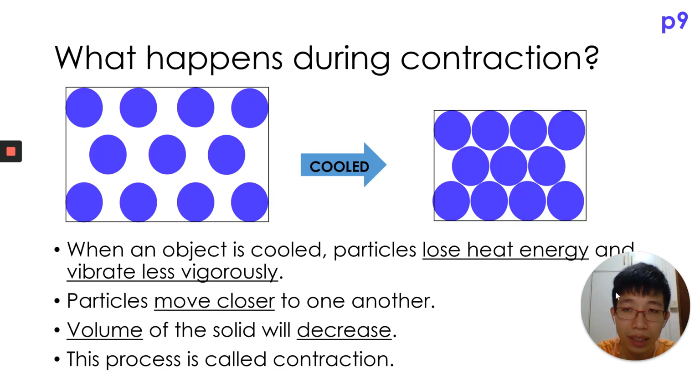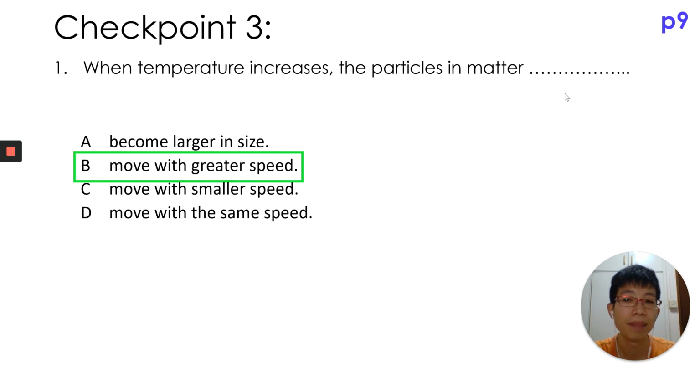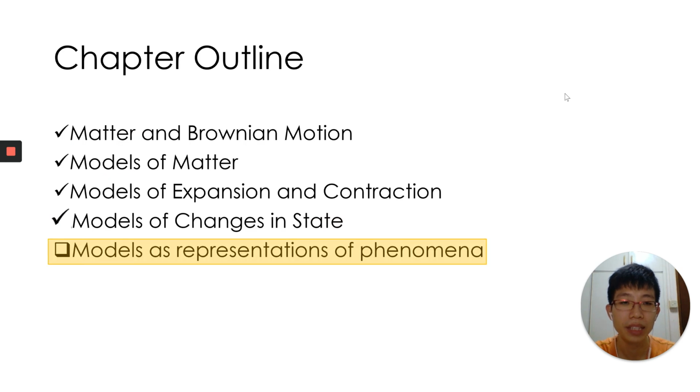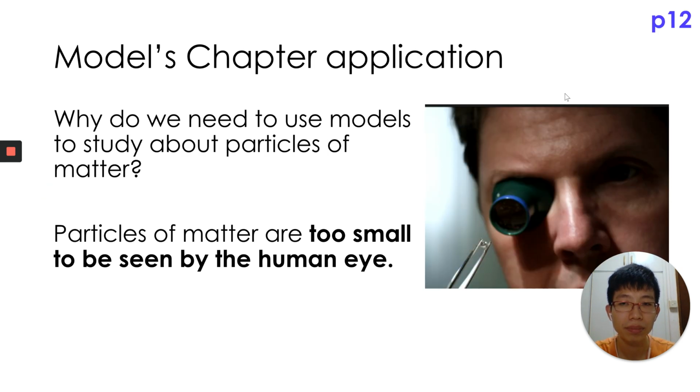This diagram over here is an example of models that we use to understand the particles in different states. We need to use models to help us understand the things around us because they are too small to be seen by our naked eyes. Please copy this part into your notes on page 12.